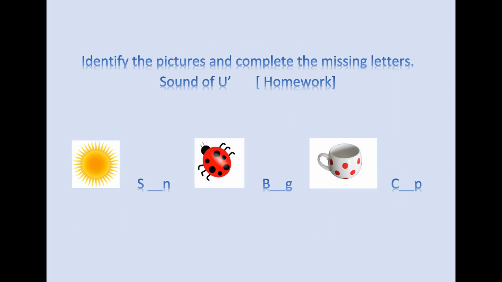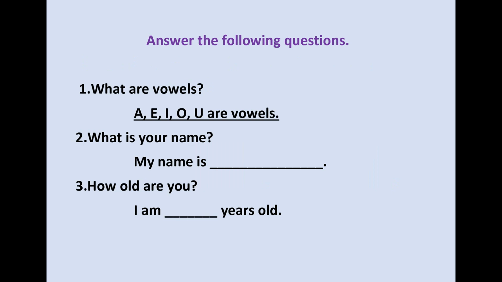B-U-N. Bun. Identify the pictures and complete the missing letters sound of U. Do it as homework. Write these words in the English 4-line notebook. Okay? Okay. Next our activity is answer the following questions.